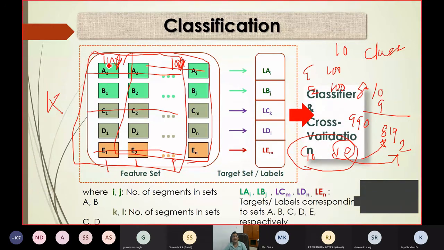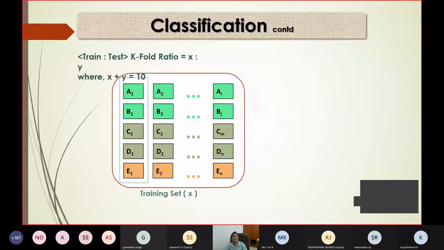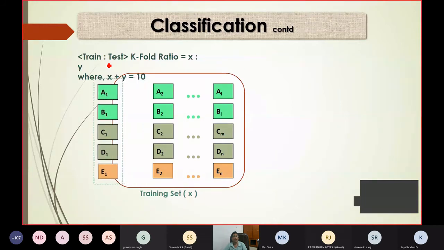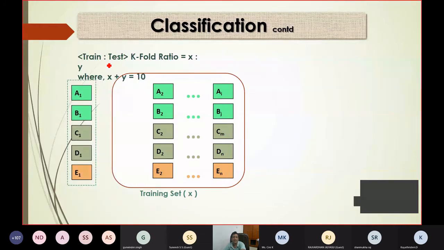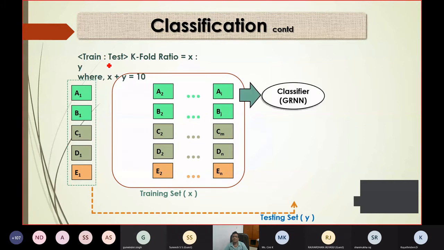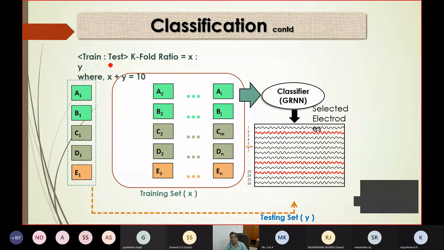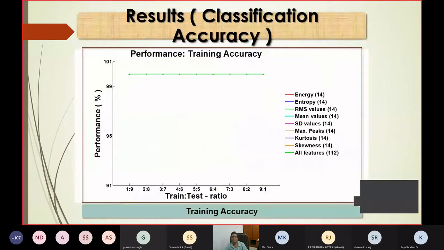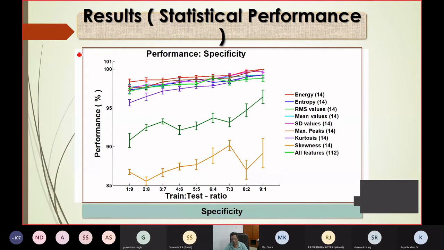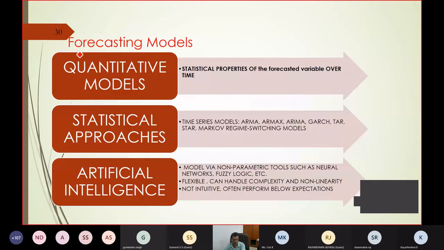Okay, this is the classifier design for k-fold cross validation. I am not going into the detail. Just this is now your training set. This will be the testing set. Okay. Now you do it with any neural network structure. I am not bothered about that. So you will now get training and testing accuracy. So this is one of the classical examples.